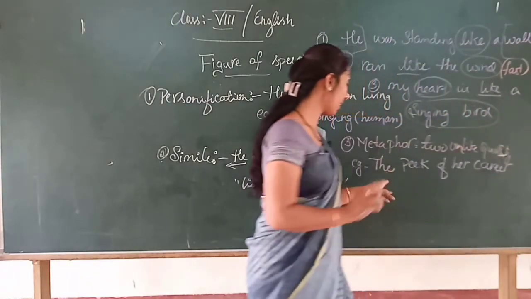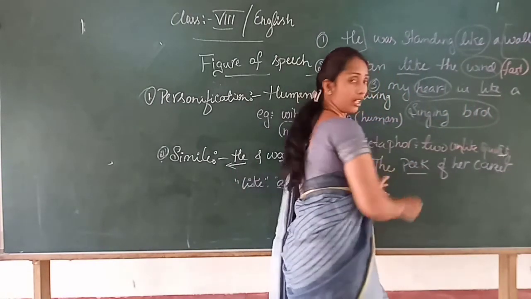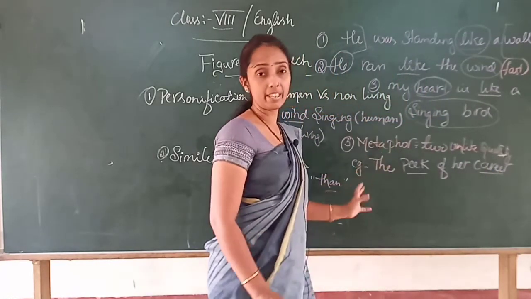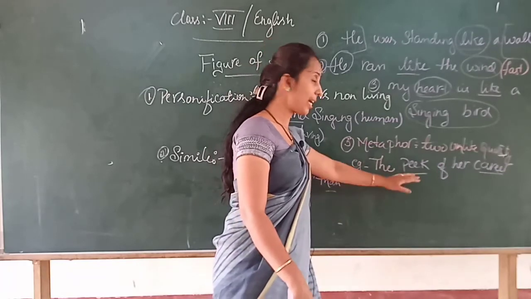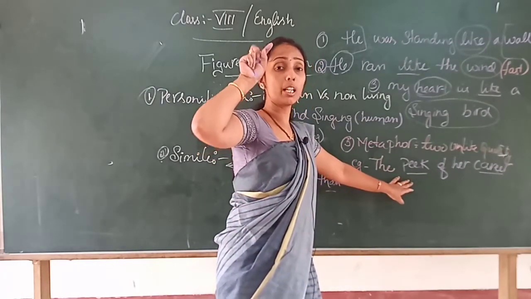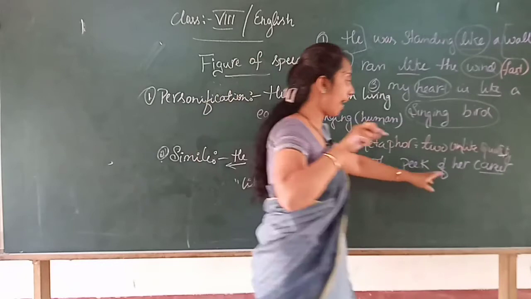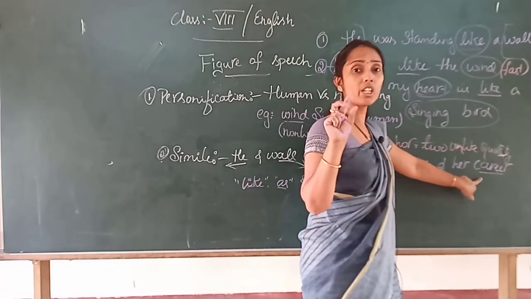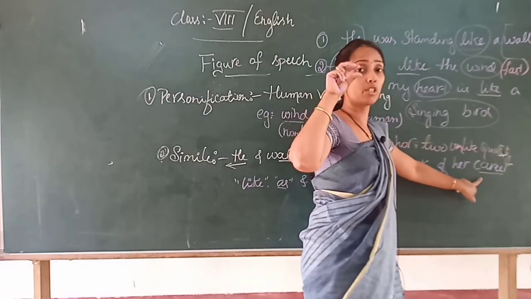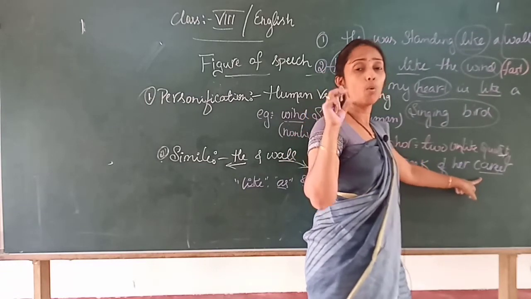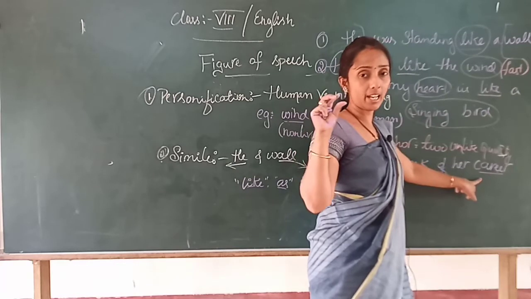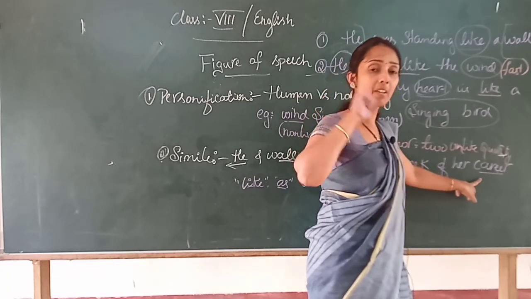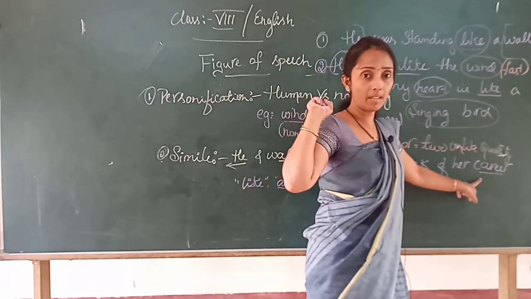Here, listen, the peak and career are two different things. Do you agree? The peak is the top or the tip of a mountain, and career, our ultimate goal of life, is to reach the top of our career. It should be success. Right children? What is the top or tip of our career? That should be success. It means we have to reach the success of our life.